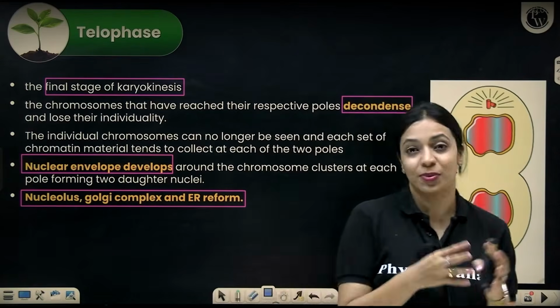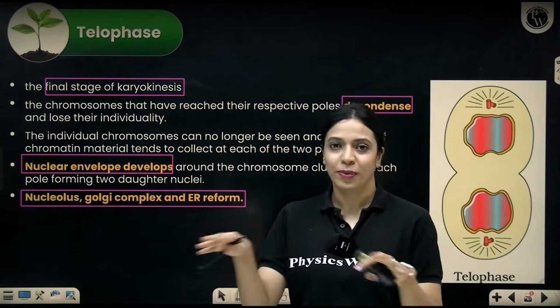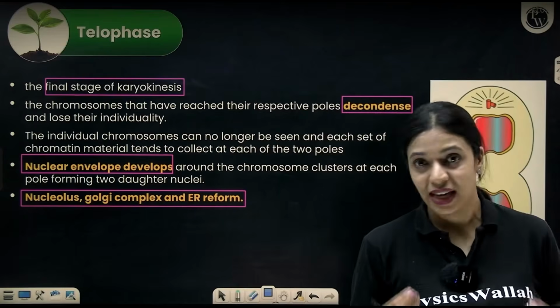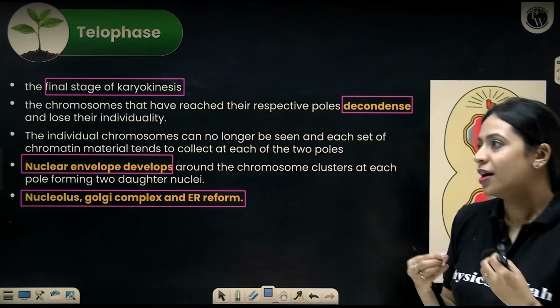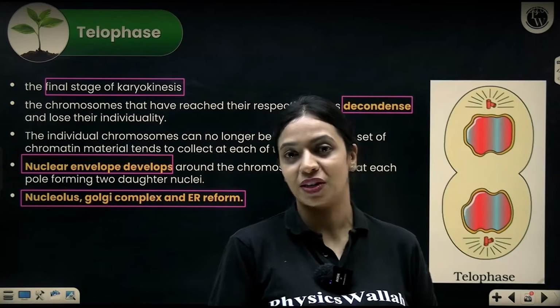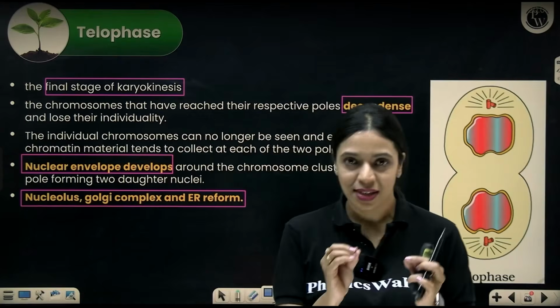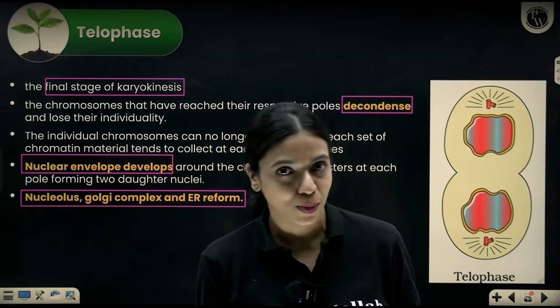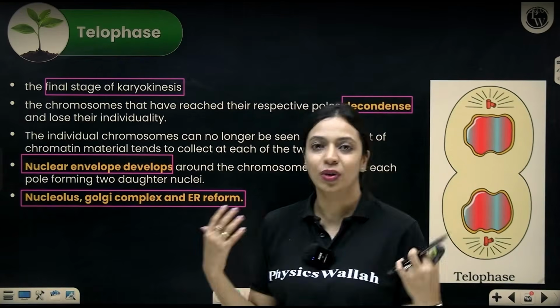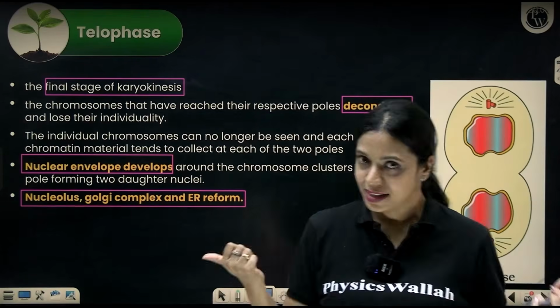After the chromosomes have been successfully segregated, they will start reforming around the DNA, because DNA is a very important material. It is the genetic material. It has very important, precious information that should not get changed. It should not get mutated. So it needs protection. Once the job of division, separation of chromosomes is done, these nuclear membranes will form around the nucleus. And that's the end of telophase.